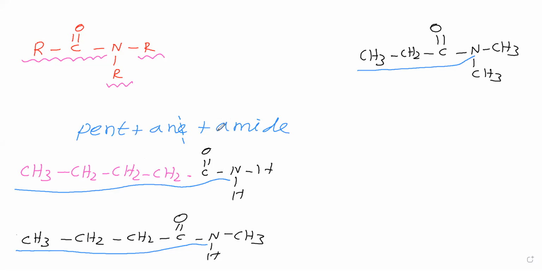Now, suppose here we will take one carbon as a branch. Like this I will take. What is the parent chain here? The parent chain is this one.